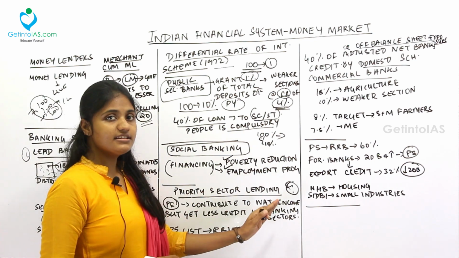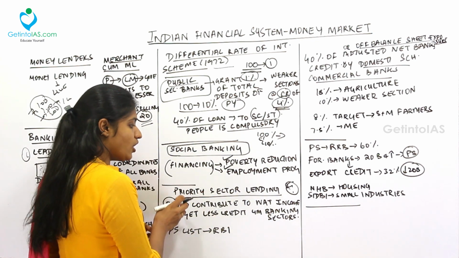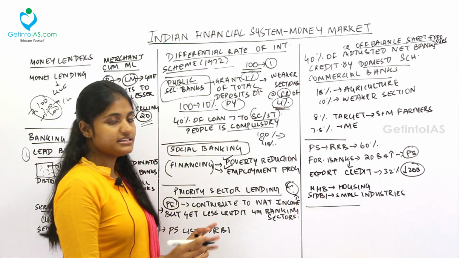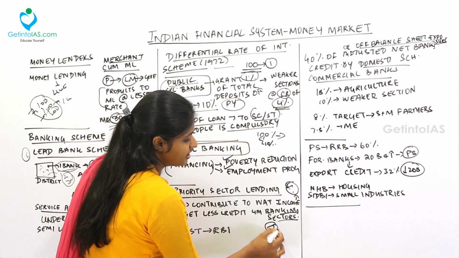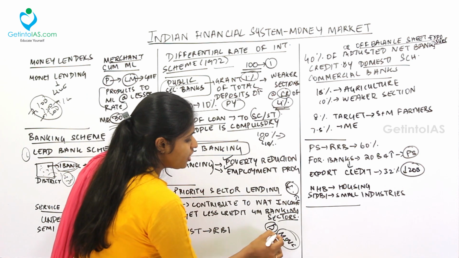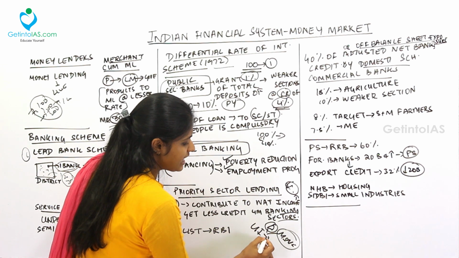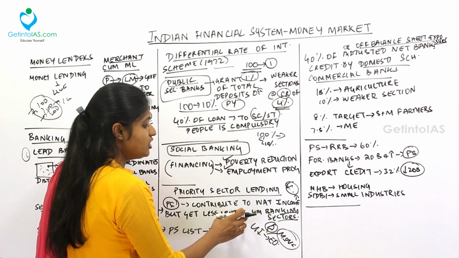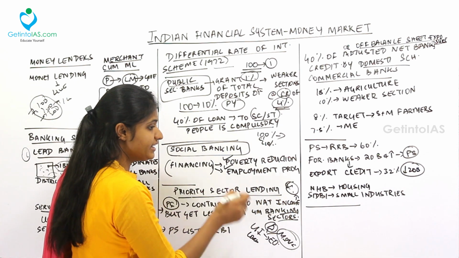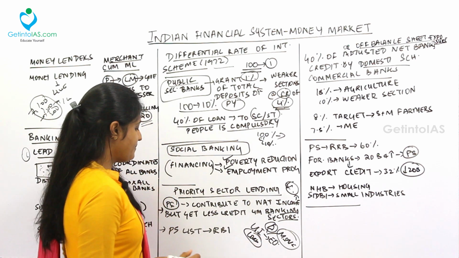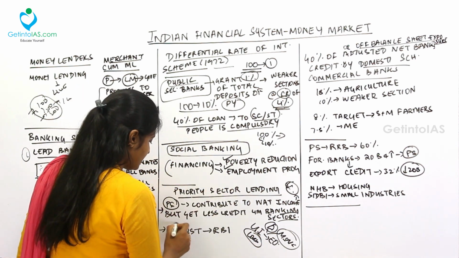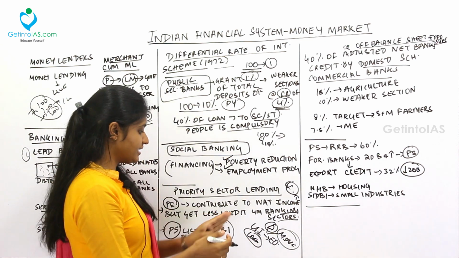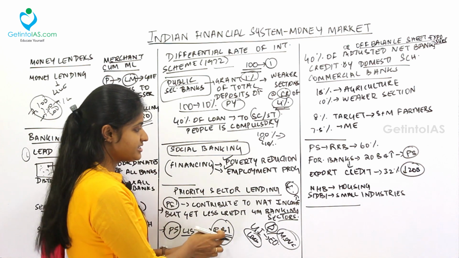Under priority sector lending, these priority sectors contribute to the national income at large, but get less credit from the banking sector. For example, agriculture and micro, small and medium enterprises contribute to the national income by giving a large amount of employment opportunities. But these sectors are getting low credit from the banking sector. They are getting very low loan opportunities from the banking. So the priority sector list is created by the RBI. Who all will come under the priority sector will be enlisted by the RBI.